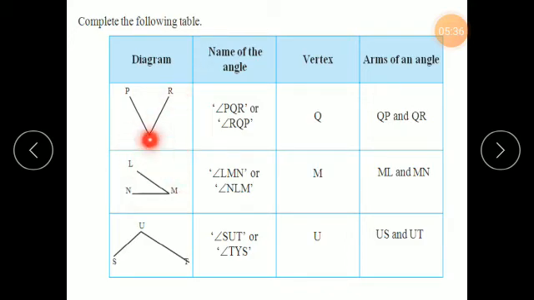Here also start writing from the vertex: QR and QP, or QP and QR. You can write either way. Anyone can be written first, there is no first or second here. Next, US and UT. What is US and UT?